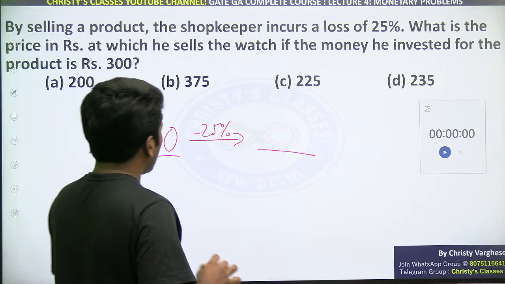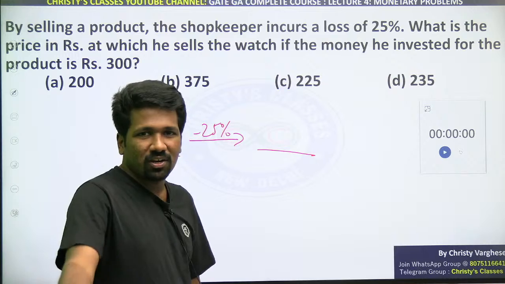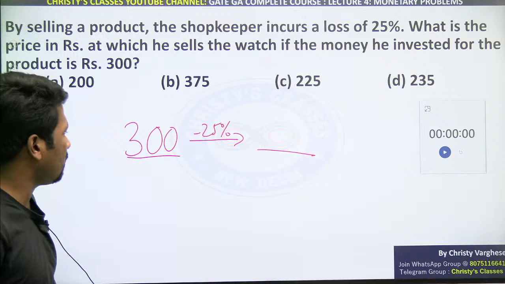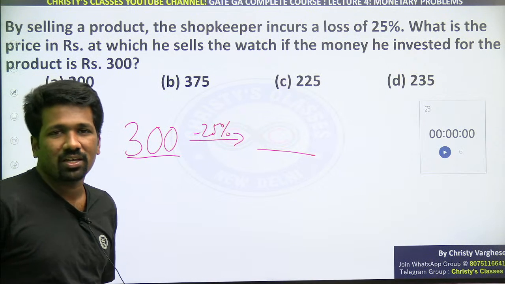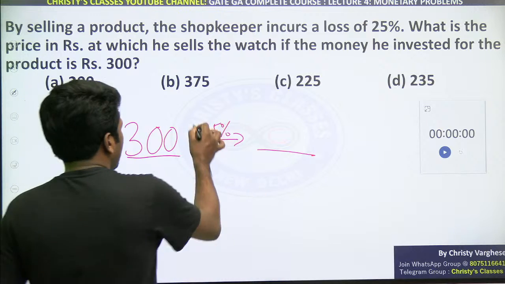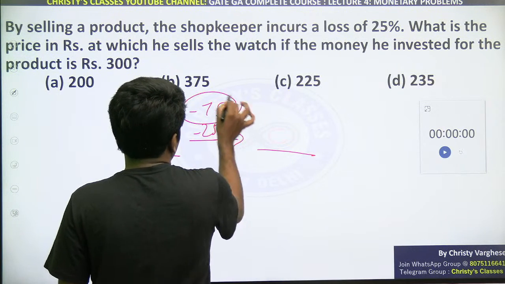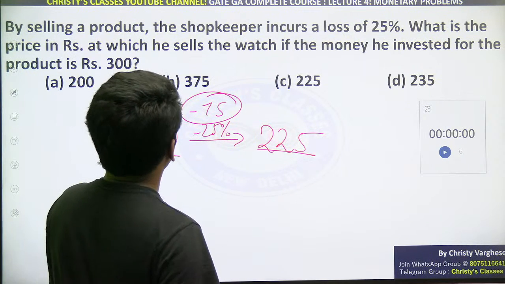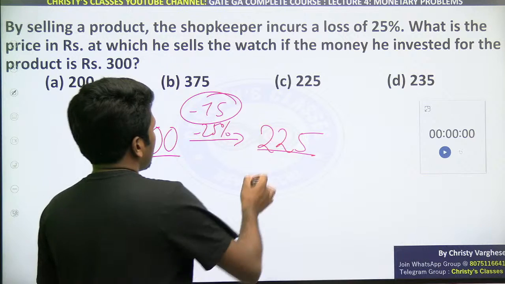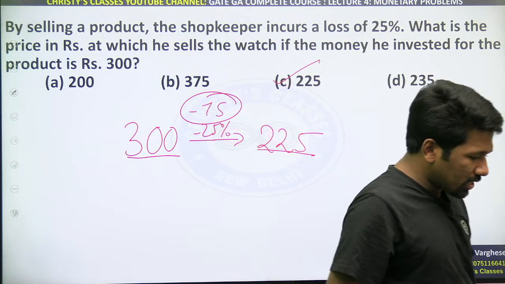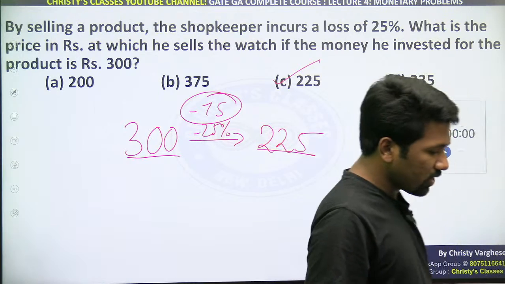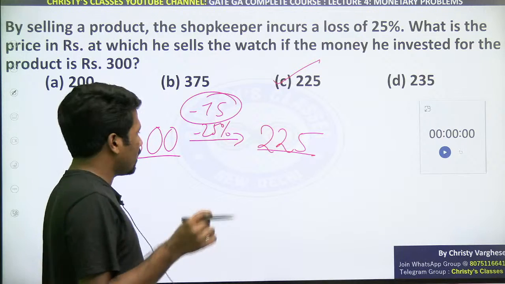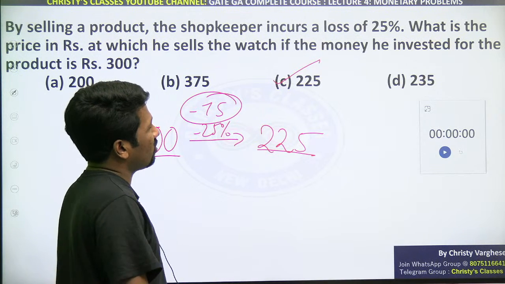300 रुपये इन्वेस्ट किया, 25% लॉस हुआ. 300 का 25% कम करके फाइनल वैल्यू मिलेगा ना. 300 का 100% 300 है, 50% 150 है, 25% 75 है. That is how to do it very fast. 75 रुपीज कम हुआ तो 225 होगा. So that is why 225 is the answer. Very simple, no? The structure of the sentences can change in different ways, but the idea is all the same. Don't use the formula SP minus CP by CP into 100 or any other formula.